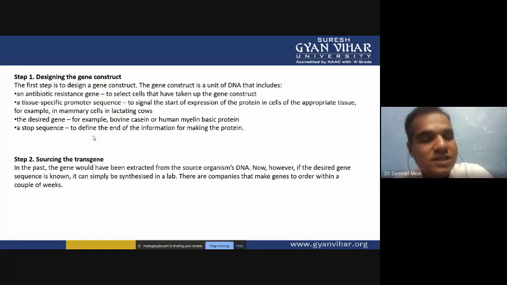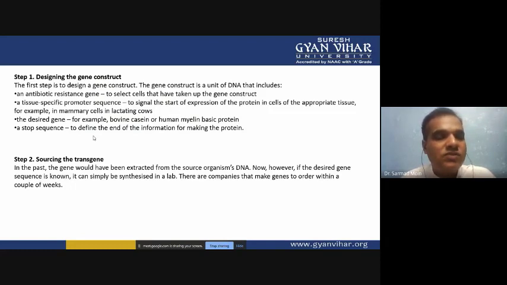Then next step is sourcing the transgene. In the past, the gene would have been extracted from the source organism's DNA, and now, however, if the desired gene sequence is known, it can be simply synthesized in the lab. There are companies supplying synthesized genes, and whatever gene you want to put inside the cow, either you can construct it in the laboratory, or you can isolate it from different types of animals, same species or different genera, different families also you can isolate.